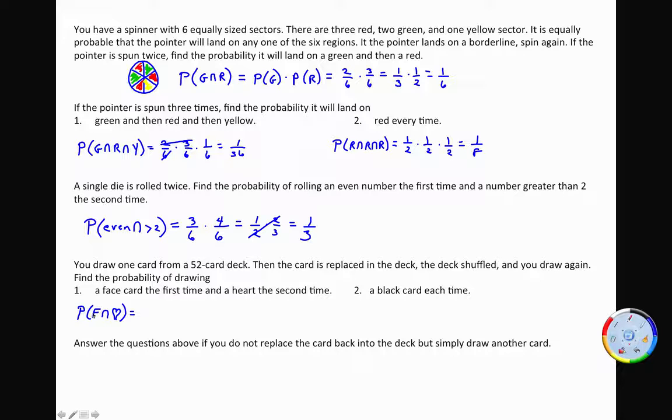So all I have to do is find the probability of getting a face card. Well, there's a Jack, Queen, King of every suit. So 3 times 4, there's 12 face cards out of the 52 cards. And then how many are hearts? There's 13 cards that are hearts out of the 52. And again, if we simplify this, these are both divisible by 4. So I get 3 13ths times 1/4, or 3 52nds.